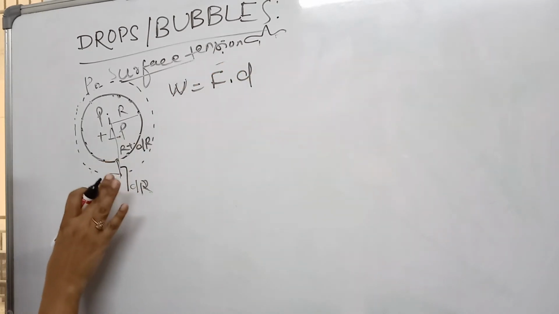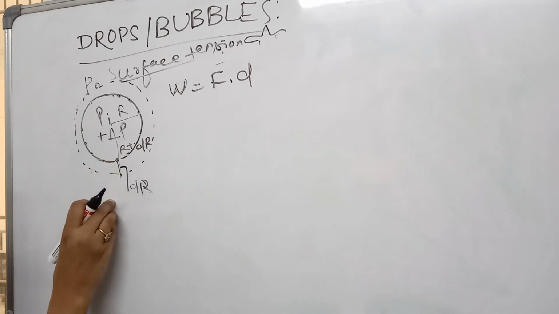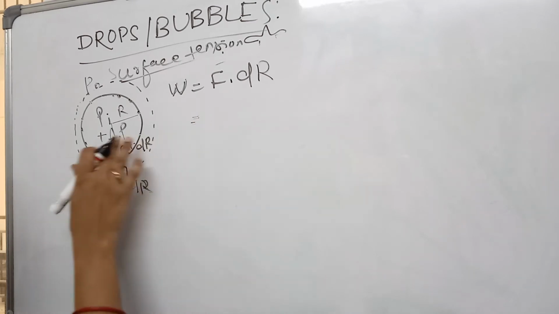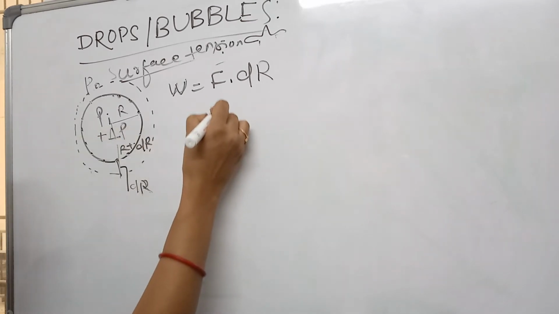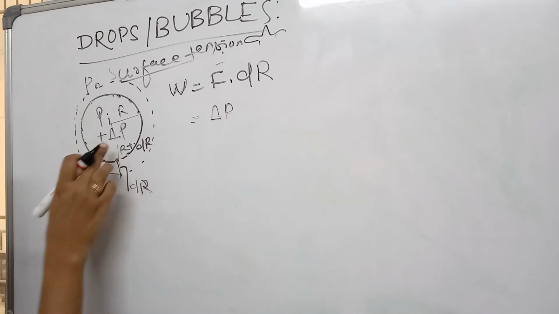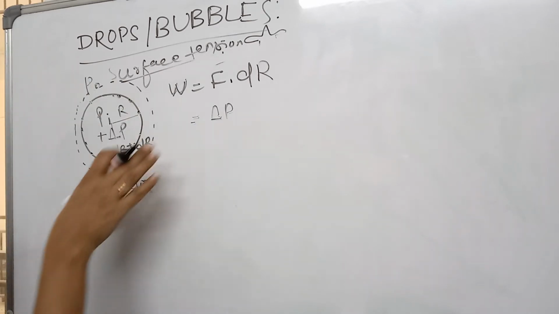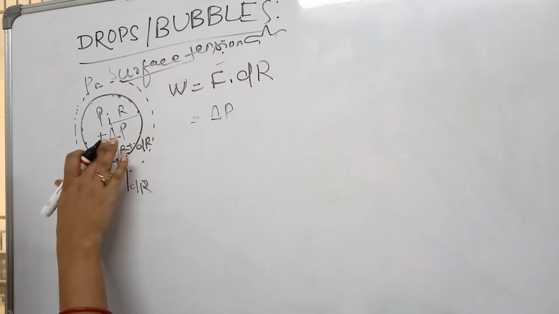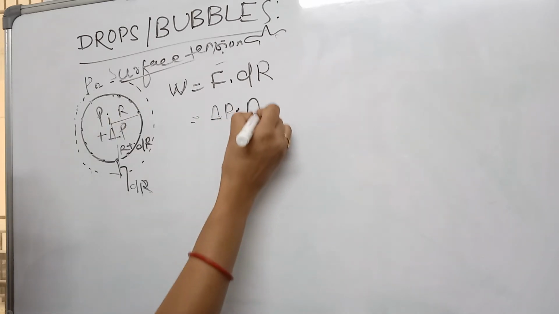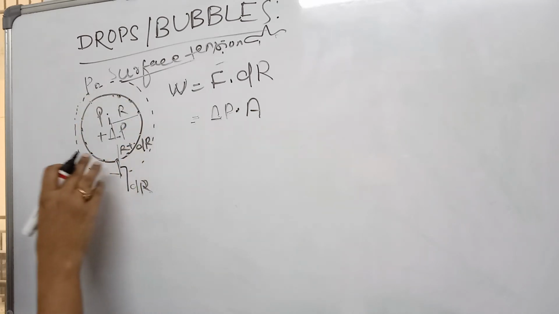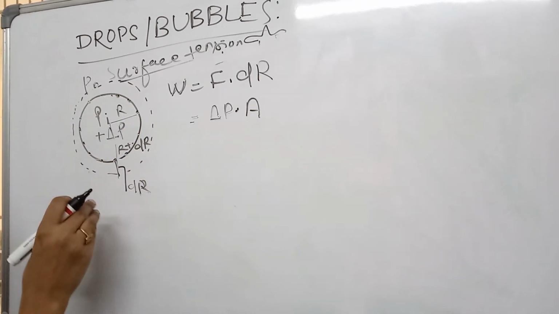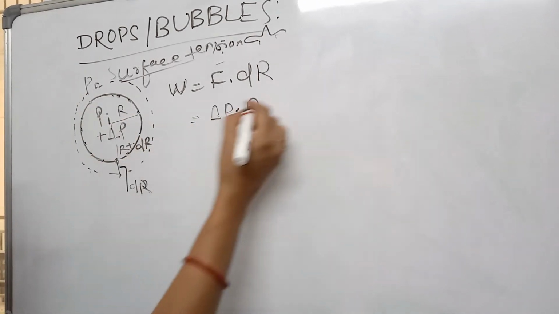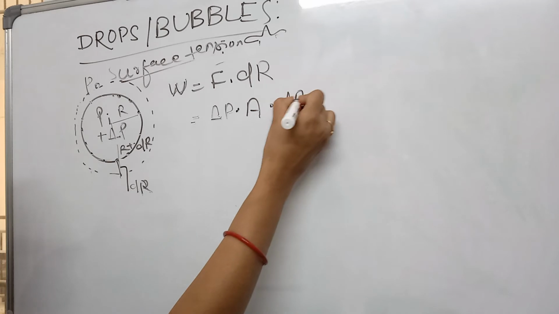Here the displacement is the amount of increase in radius, so that is equal to dr. Force in terms of pressure, we can write in terms of extra pressure, delta P, multiplied by the area it acts on to increase it. So that is the area of this smaller circle multiplied with dr.